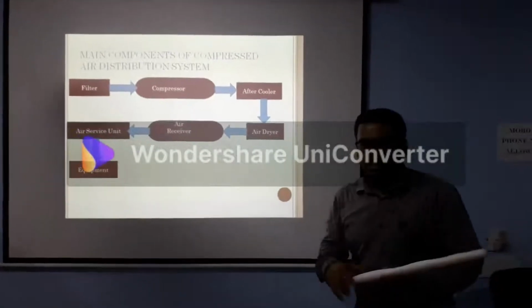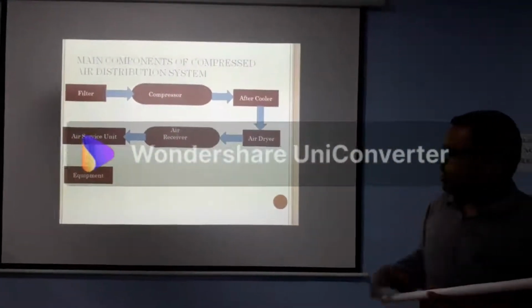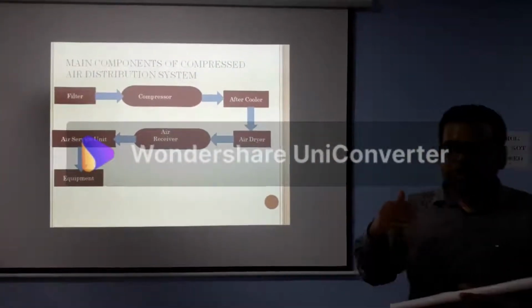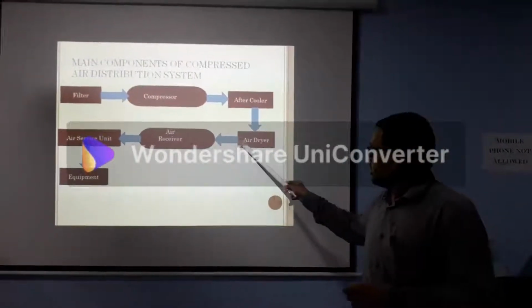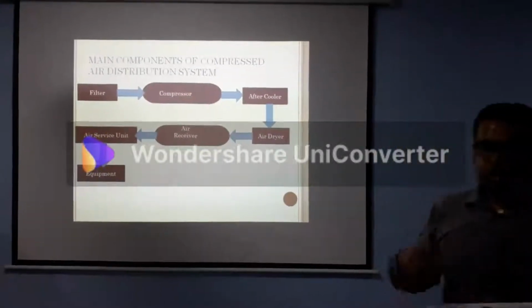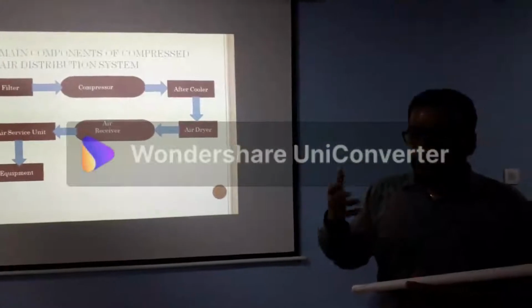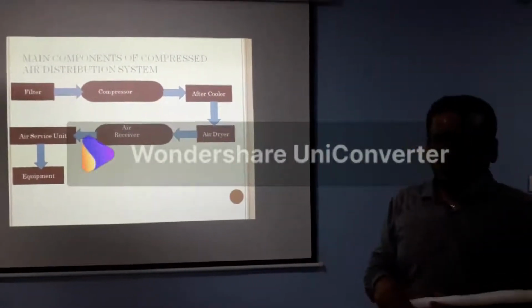Air receiver is a reservoir where the compressed air is stored. In the air receiver, the pressure of the air is maintained above the line pressure. This is your line pressure. Where there is a demand for compressed air, the air receiver fulfills that demand.